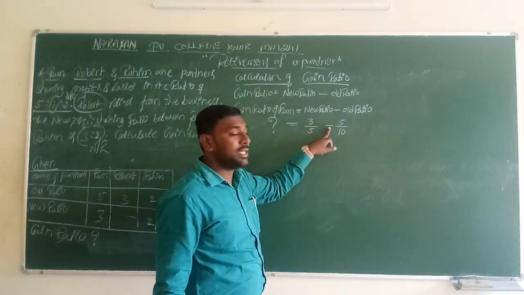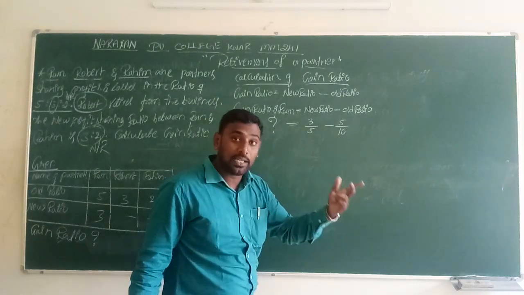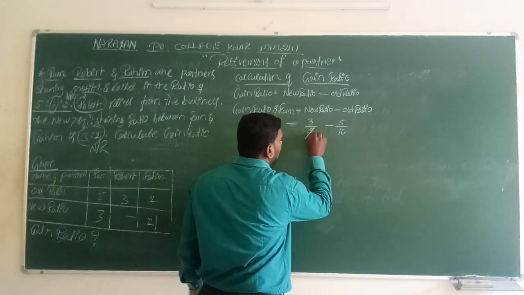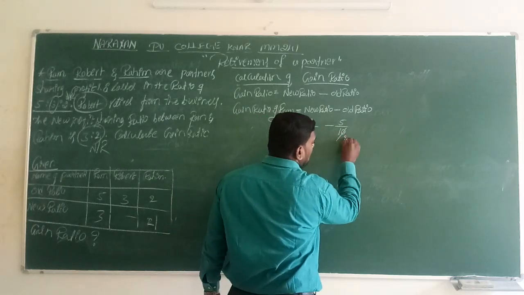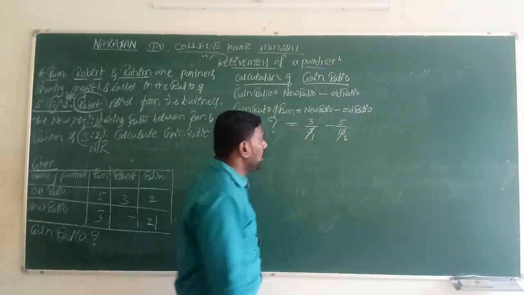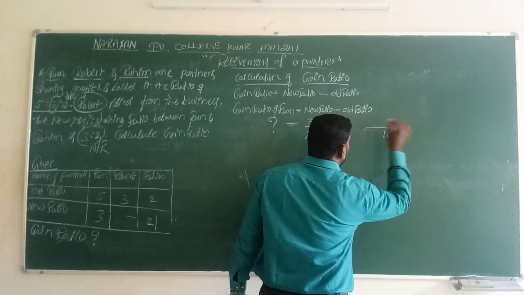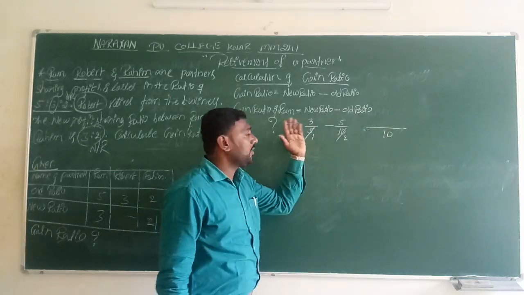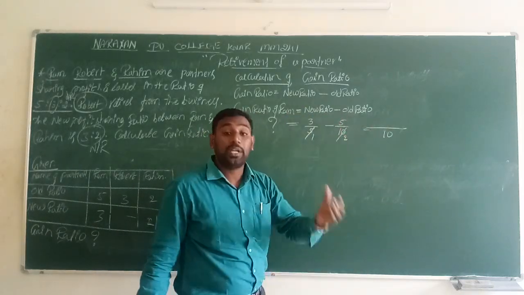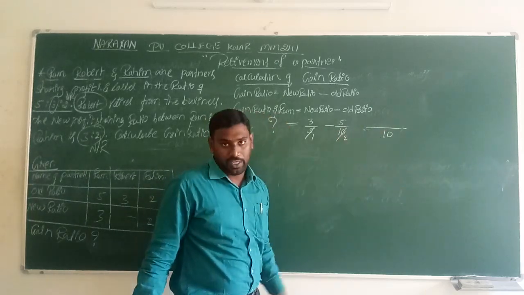Now the symbol is a subtraction symbol, so the denominators will be cancelled. First we have to cancel: 5 ones are 5, 5 twos are 10. Therefore the denominator base is 10 only, because the right hand side denominator frequency is what we consider as the base frequency.